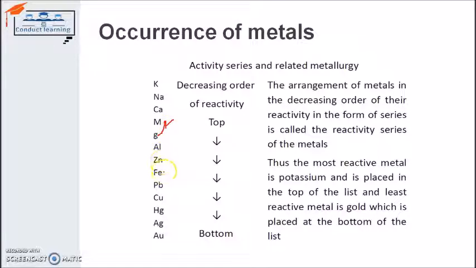Aluminium, zinc, iron, lead, etc. are less active than potassium, sodium and calcium. That means they come in the middle of the activity series. On the other hand, if we talk about mercury, Hg, silver and gold, they all come among the least active metals. So they are present in free state. If we particularly talk about gold, it is present in free state in nature. So we do not require any metallurgy process to extract it from its ores.